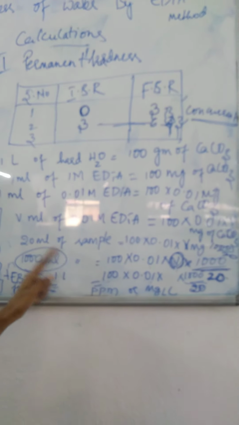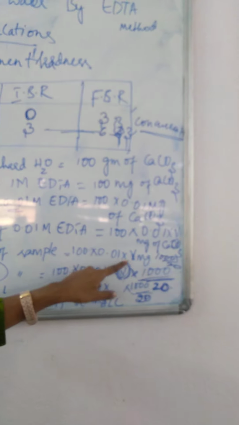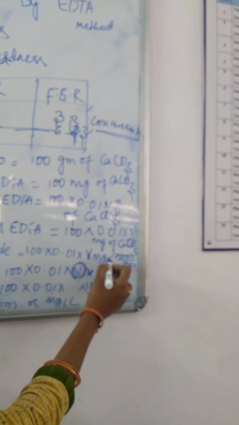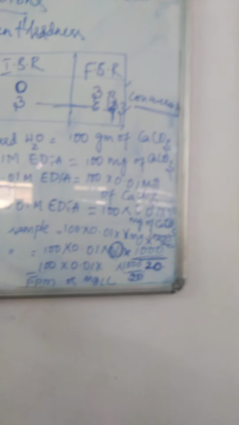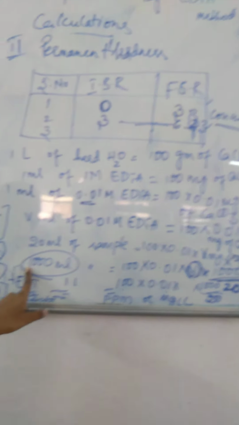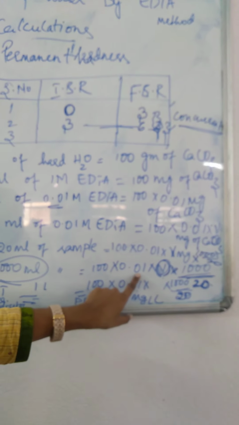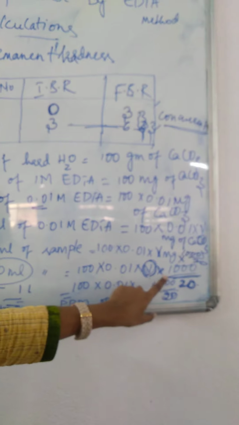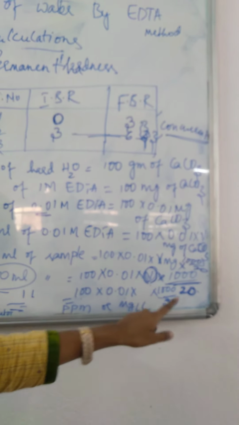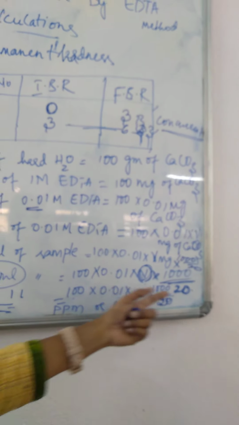In a 20 ml sample, this is 100 into 0.01 into V mg into 1000 divided by 20. So in 1000 ml, or 1 liter, it is 100 into 0.01 into V into 1000 divided by 20, where from the 1 liter we are pipetting 20 ml of sample.